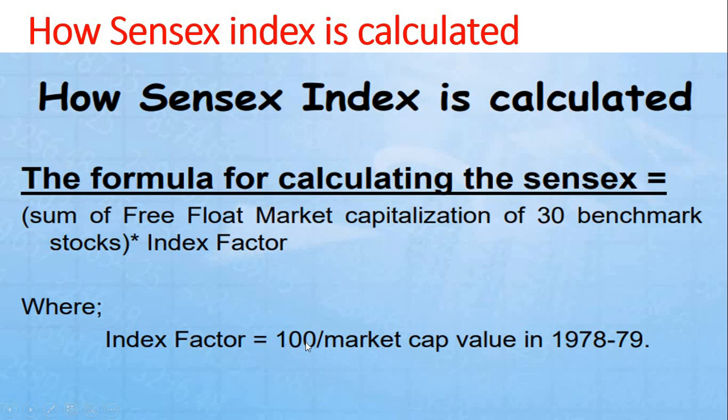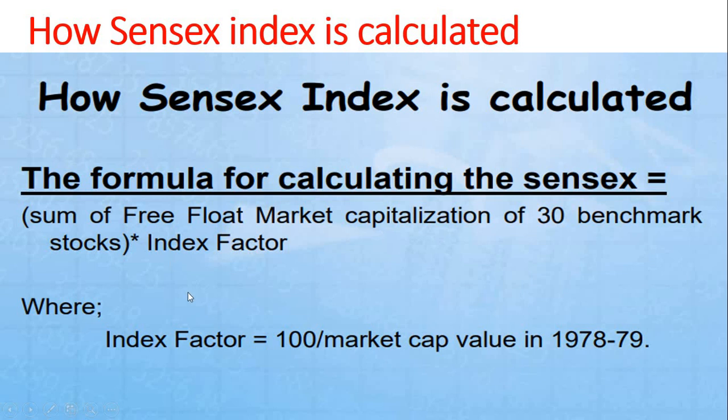Why have I taken 100? In the year 78, 79, for the first time, the index started with 100. Now it has reached almost 30,000. If you compare today, it is 30,200 as of today. It started at 100. That value you have to take here while calculating the index factor. So, 100 divided by the market capitalization value in 1978 and 79.